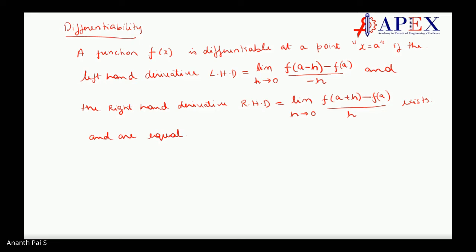I'll repeat again. What is being talked about here? What is f of a minus h minus f of a divided by h? This implies the slope of that function. This also implies the slope.